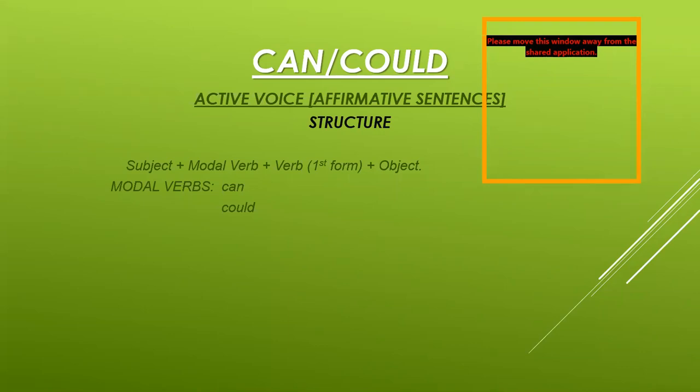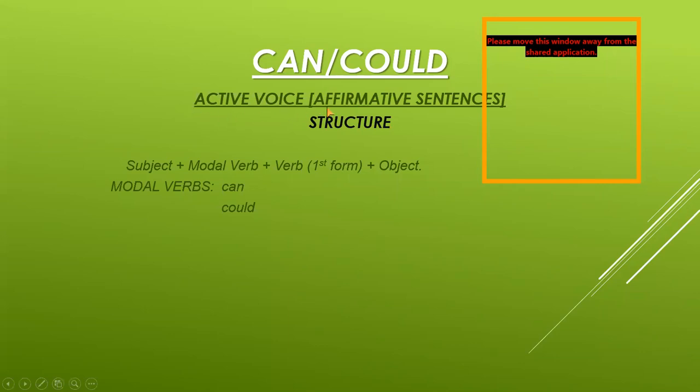So I will show you the structures for all these forms, like for affirmative sentences, which give the positive meaning, and negative sentences, which give the negative meaning, and interrogative sentences, which are used to ask questions. Okay. Now, first of all, we are doing in the form of active voice as well as in the passive voice. So I'm showing you the active voice structure in the affirmative sentence first.